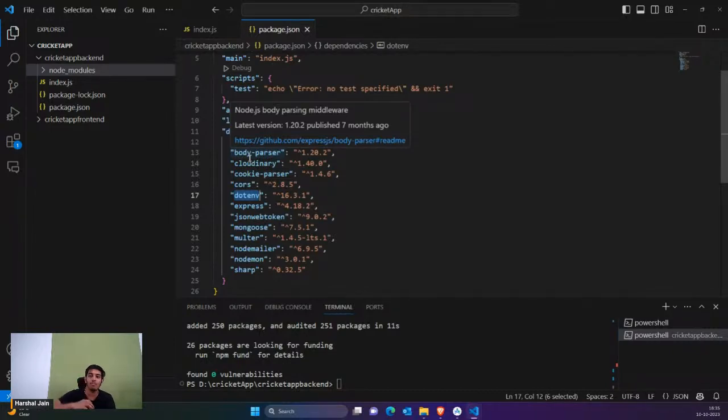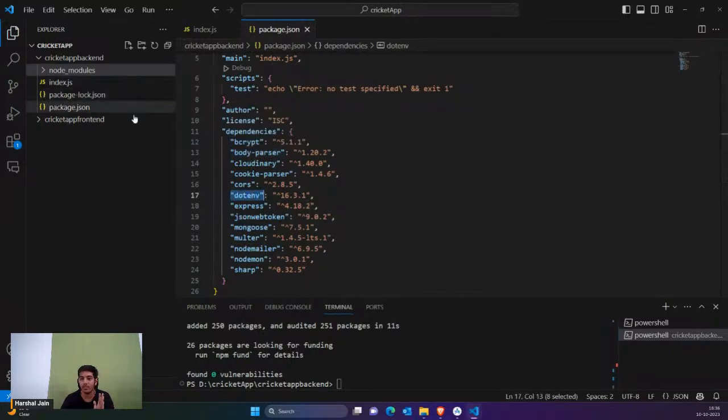Suppose if you have purchased something, that means you must be the owner, you won't be sharing it to everyone. Those are the kind of important keys which you use in your application, but you don't want to share it to anyone. You are going to save it inside the .env file, and for understanding the .env file, you actually use the dotenv package. We are going to create the .env file later on.